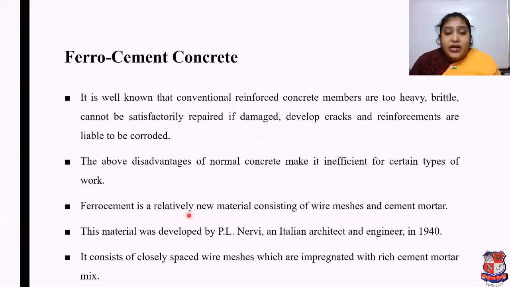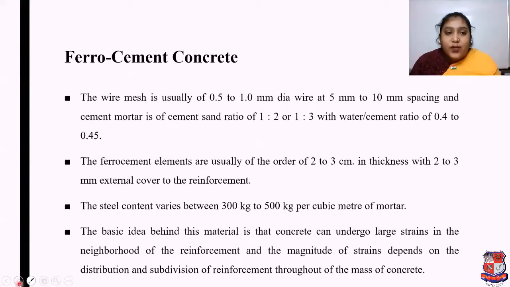Ferro cement is a relatively new material consisting of wire meshes and cement mortar. This material was developed by P.L. Nervi, an Italian architect and engineer, in 1940. It consists of closely spaced wire meshes which are impregnated with rich cement mortar mix.